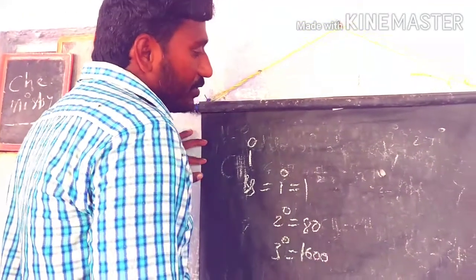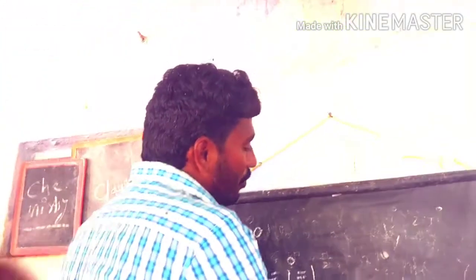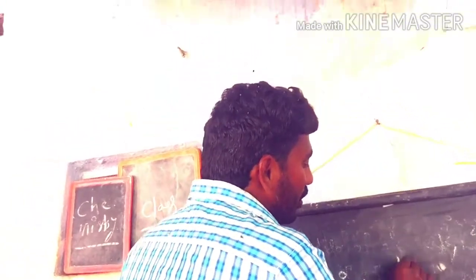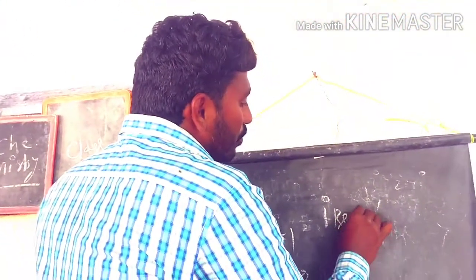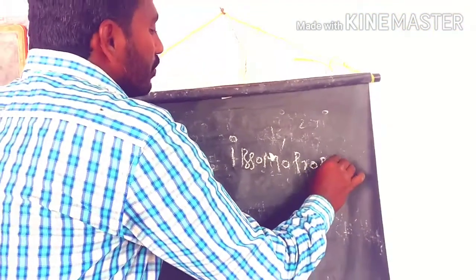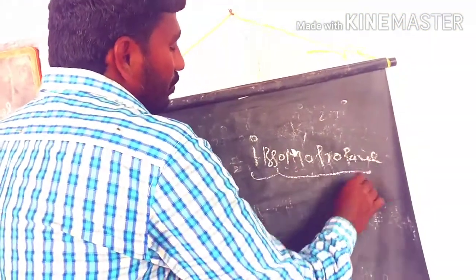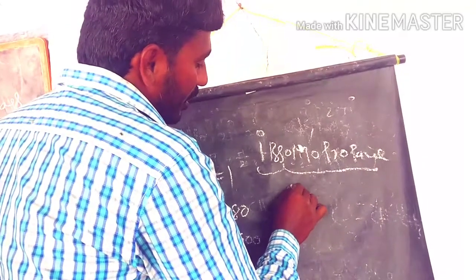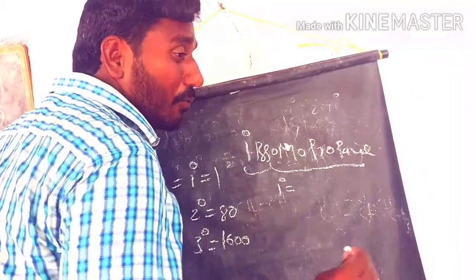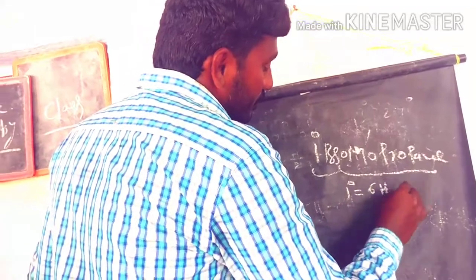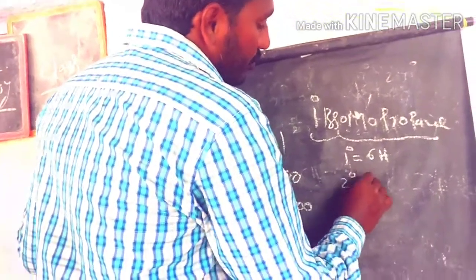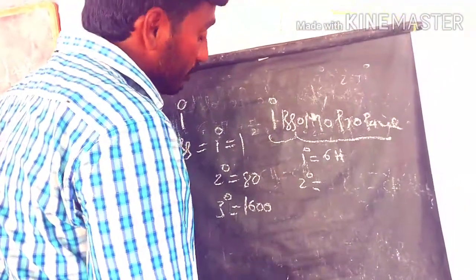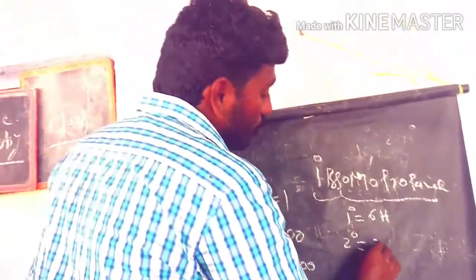So first of all, how much 1-bromopropane are we getting? How many primary hydrogens do we have in propane? 6 hydrogens. How many secondary hydrogens in propane? We have 2 hydrogens.